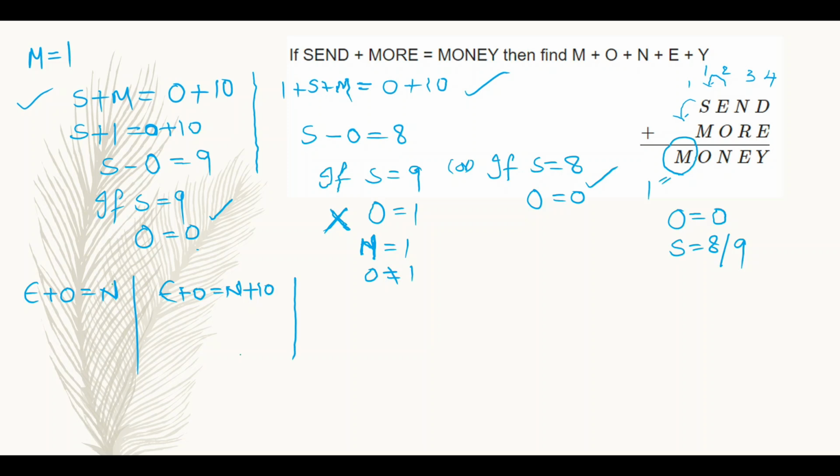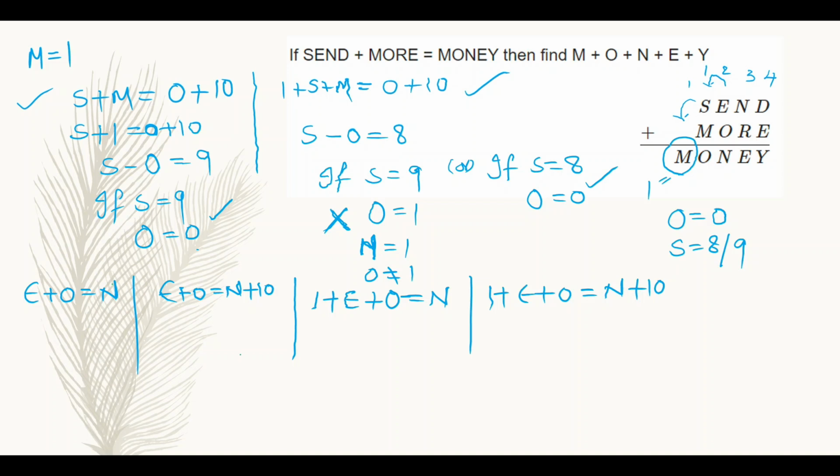Or, if I got a carry from the third column to the second column, that is from n plus r to E plus O, then 1 plus E plus O is equal to n without carry, or 1 plus E plus O may be equal to n plus 10 considering carry. These four will be the cases for the addition of the second column, E plus O.